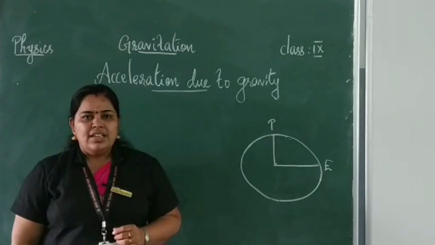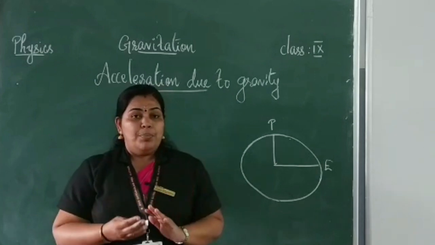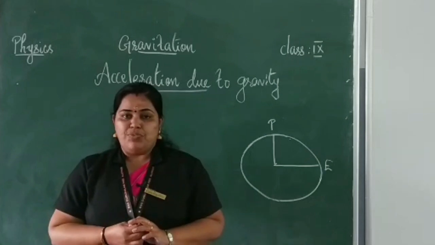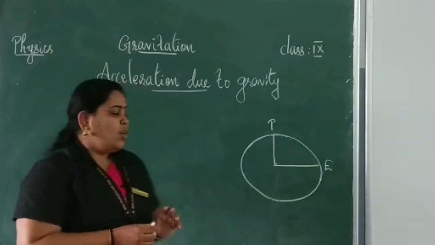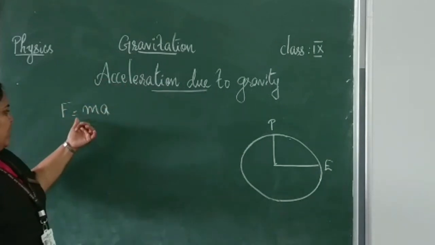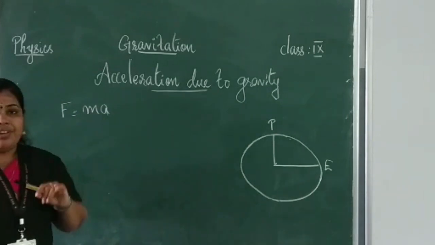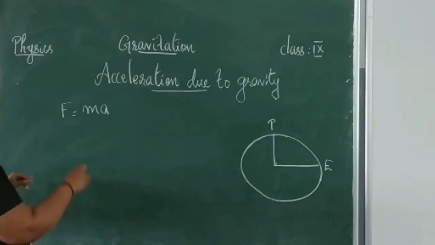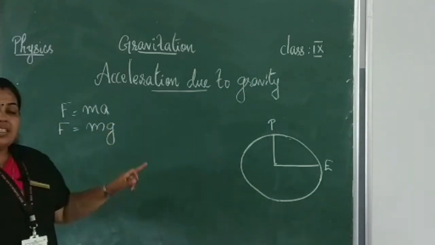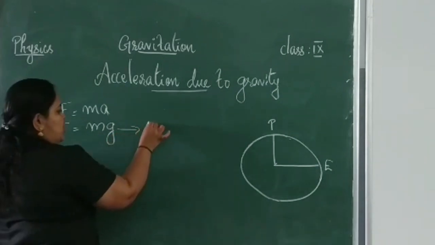Is it clear? Now, what is the formula connecting force of attraction, mass and acceleration of the object? According to Newton's second law, we have studied one formula for calculating force, isn't it? What is that? F is equal to ma, where m is the mass and a is the acceleration. Here, it is acceleration due to gravity. So we can rewrite that formula as F is equal to mg, where g represents the acceleration due to gravity. Is it clear? Let it be equation 1.